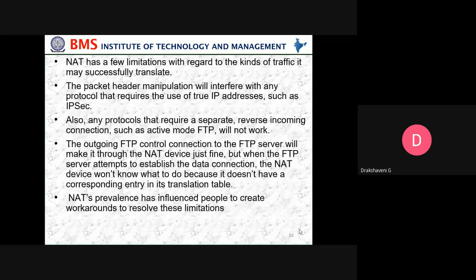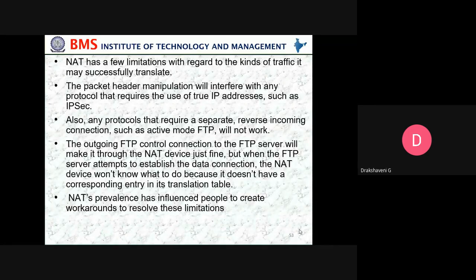So now NAT has a few limitations with regard to the kinds of traffic it may successfully translate. The packet header manipulations will interfere with any protocol that requires the use of true IP address, such as IP section. Also, any protocol that requires a separate reverse incoming connection, such as active mode FTP, will not work. The outgoing FTP control connection to the FTP server will make it through the NAT device just fine. But when the FTP server attempts to establish the data connection, the NAT device won't know what to do because it does not have a corresponding entry in its translation table.